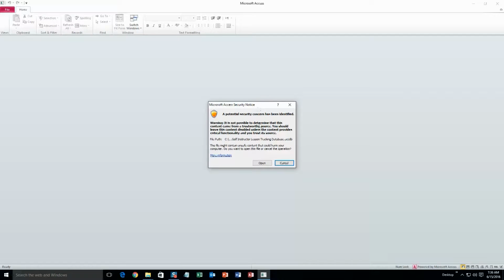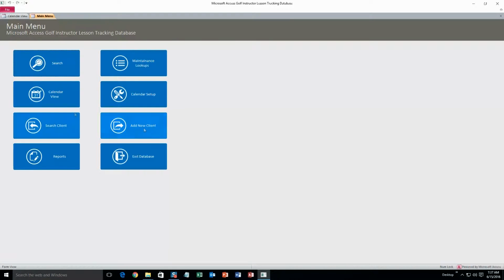Alright, and this is just a security notice that pops up, just alerting you that this database is coming from the web and it can be potentially harmful to your computer, but I can assure you that this database is safe. So just go ahead and click open. Alright, so this is the Golf Instructor Lesson Tracking Database. It's great for keeping track of all of your appointments and all of your clientele in one spot.